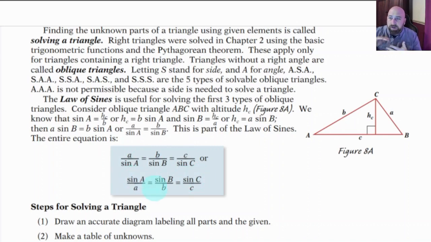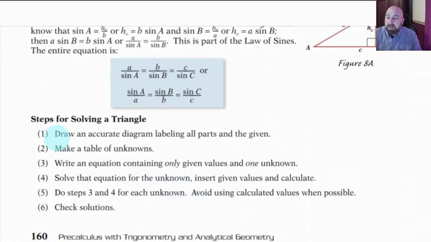And then you can do it the same. You can just flip your triangles. Remember, these are proportions, so these would work either way. You could flip your ratio, numerator, denominator, but you would have to do it consistently all the way through it. You can't have one being side over angle and one being angle over side. It's not going to work. So you'd have to have all the angles on top and all the sides on the bottom, or all the sides on top and all the angles on the bottom. Either way.